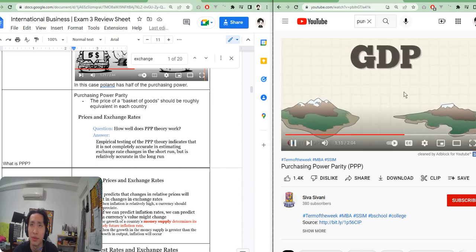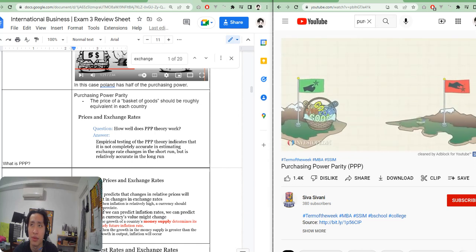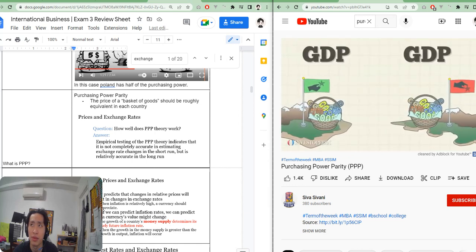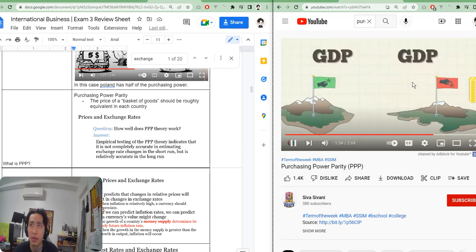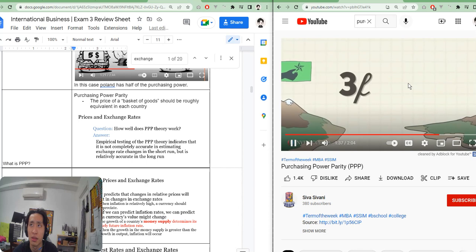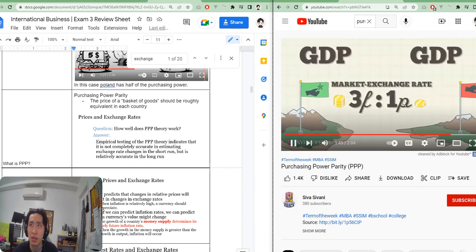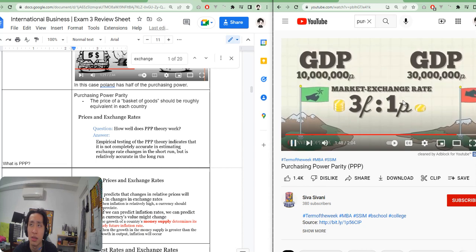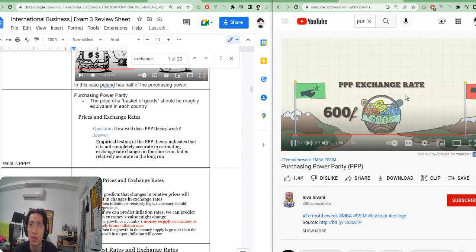For example, let's look at two rival countries, Frionia and Controlia. Each country produces the same amount of goods in a given year, thus the GDP should be the same for each country. But because Controlia manipulates its currency on the world market, its currency is artificially high when compared to Frionia's currency. It takes 3 Frionia dollars to buy 1 Controlia pound. So using the market exchange rate to compare GDPs, it would look as if Controlia's GDP were 3 times the size of Frionia's when expressed in the same currency. Using the PPP exchange rate would eliminate this bias and show that the GDP for each country is the same.